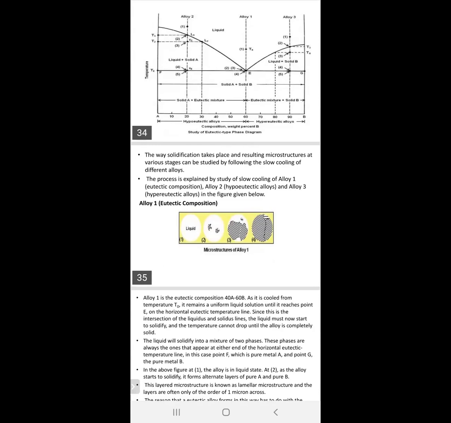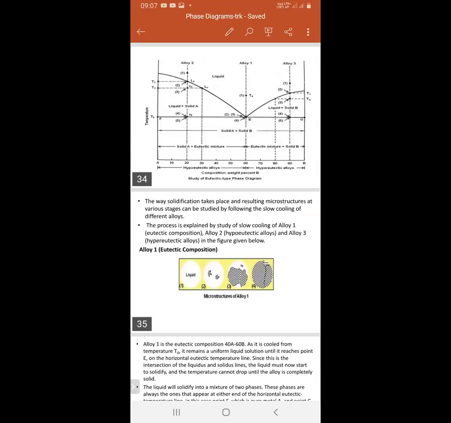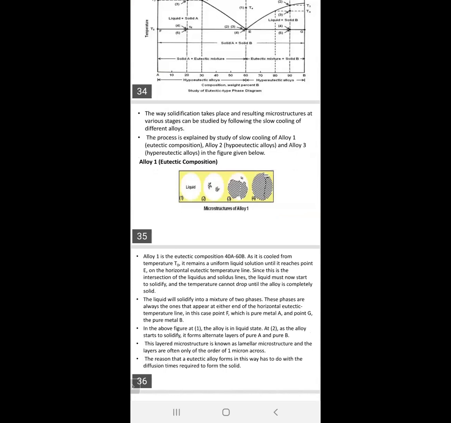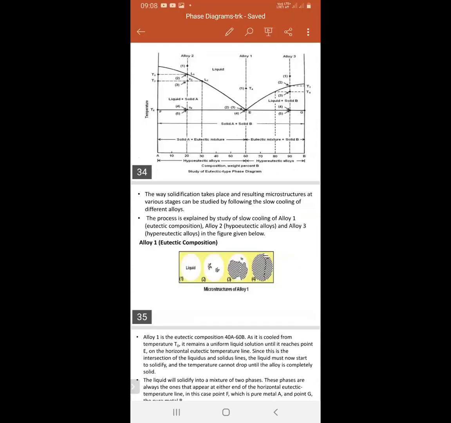Li1 is the eutectic composition. We have taken simply 40A, 60B, cooled from temperature T0. It remains a liquid solution until it reaches point E. Until it reaches point E, the total is liquid.